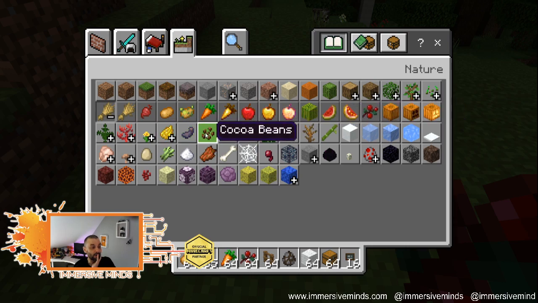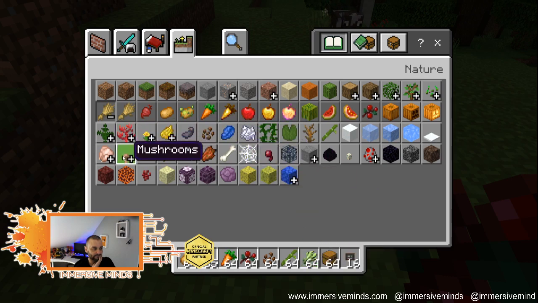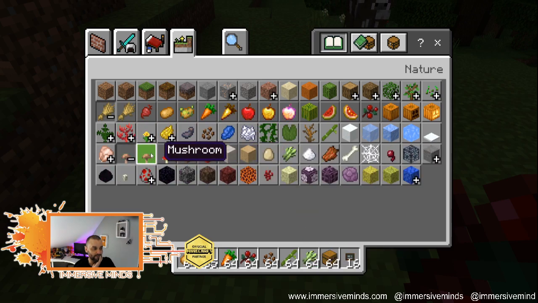What else have we got? Cocoa beans. See if we can plant cocoa beans. I'm not entirely sure what to do with them. And we've got bamboo. It's not really a crop for eating, but let's see. We've got sugar, for getting sugar cane. Just trying to think of everything. Oh, we've got mushrooms as well.